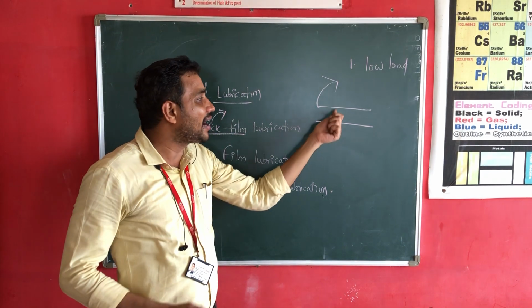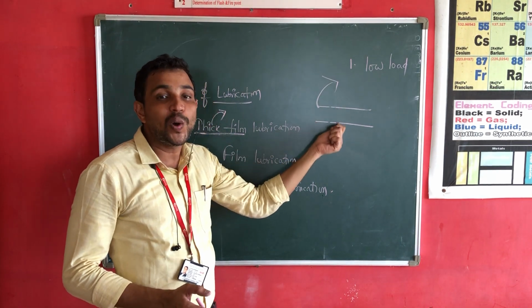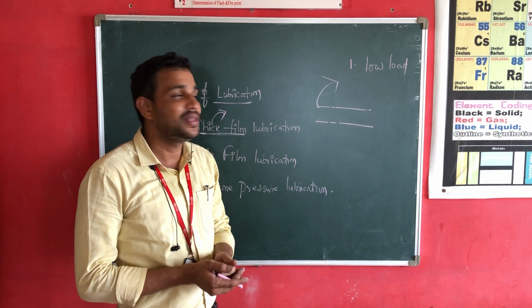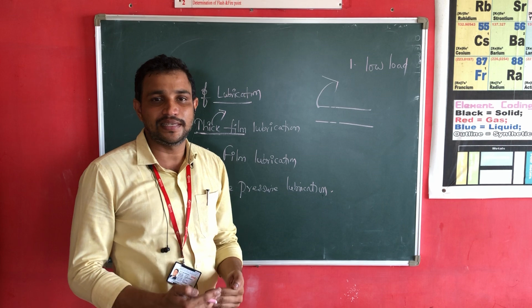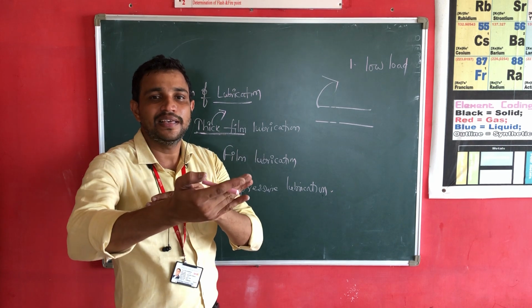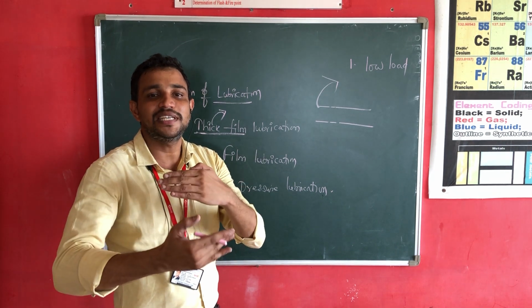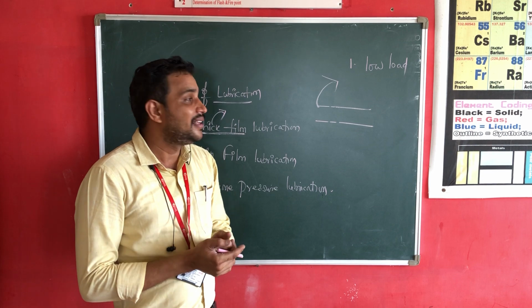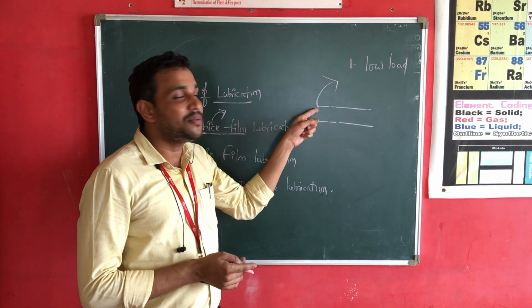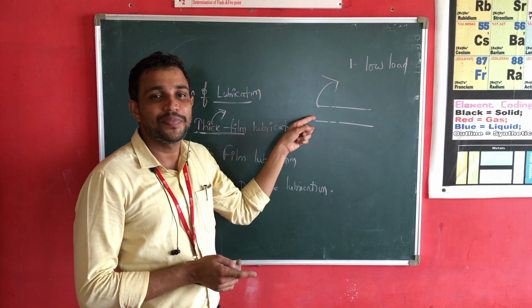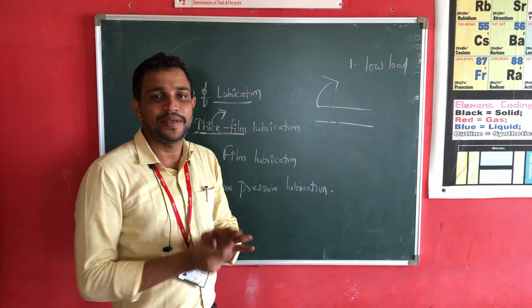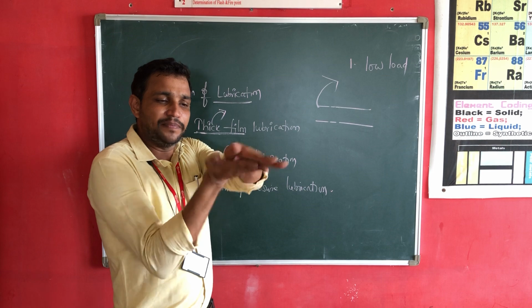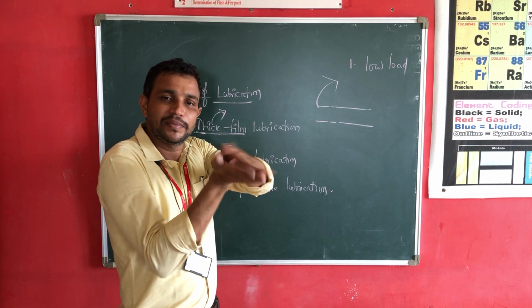That's why I call the two parts low load. When the load is less, obviously the speed increases. That means here the two machinery parts are low load and high speed. They are moving speedily.